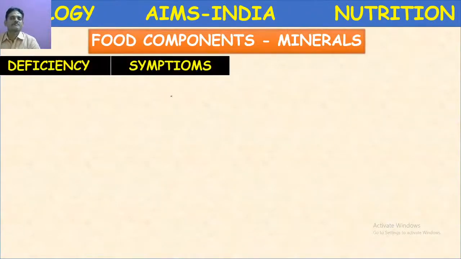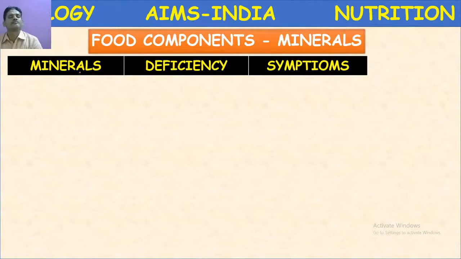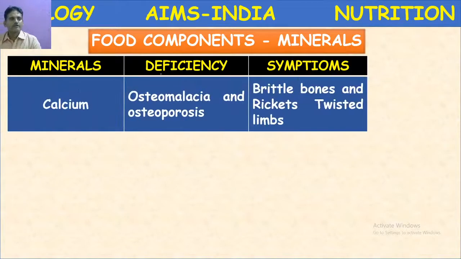Food components, minerals. Minerals deficiency symptoms. First, calcium. Calcium is an important mineral; along with vitamin D, this calcium is required for the formation of strong bones and teeth. The main source of this calcium is the milk which we take every day. Milk contains more calcium.